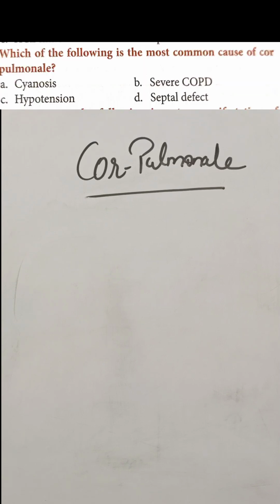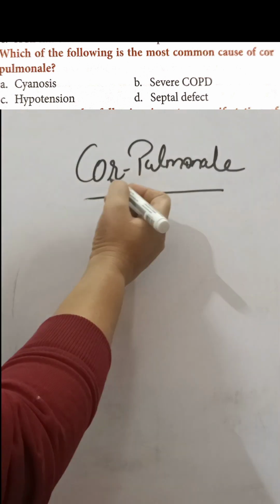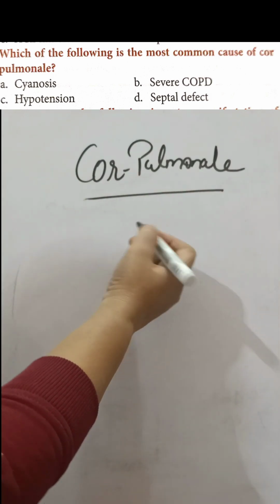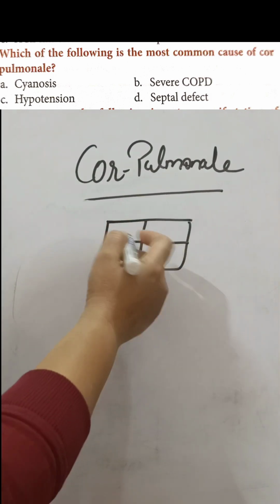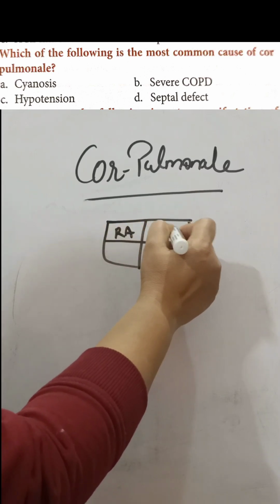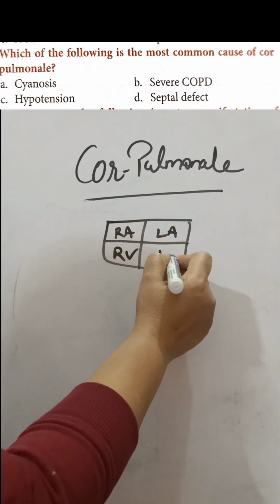Okay, now our next question is, which of the following is the most common cause of cor pulmonale? Options are cyanosis, severe COPD, hypotension, and the septal defect. Before doing this question, we are doing cor pulmonale. What is cor pulmonale? Just let's understand with this diagram. Imagine this is the heart. This is right atrium, right ventricle, and the left ventricle.